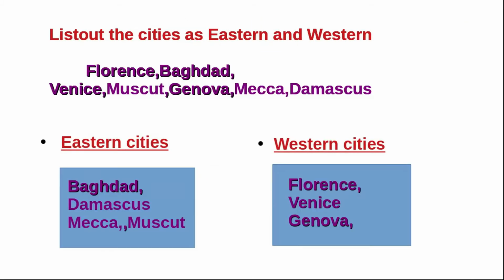List out the cities as eastern and western: Florence, Baghdad, Venice, Muscat, Genova, Mecca, Damascus. Eastern cities: Baghdad, Damascus, Mecca and Muscat. Western cities: Florence, Venice and Genova.